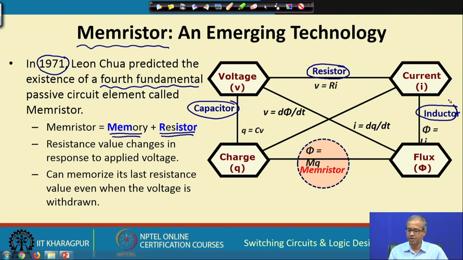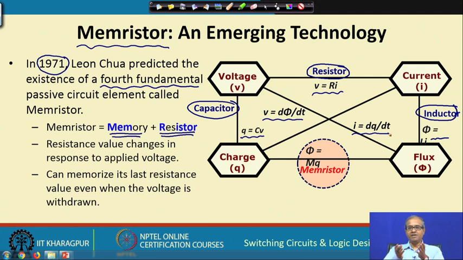And also, if you look at the relationships, voltage and current are related by V equal to R I, voltage and charge are related by Q equal to C V. These are well known equations we have studied in school, right. Current and flux are related by phi equal to L I, and also a cross relationship is there. D phi dt is nothing but the voltage, and dq dt, the rate of change of charge, is the current.